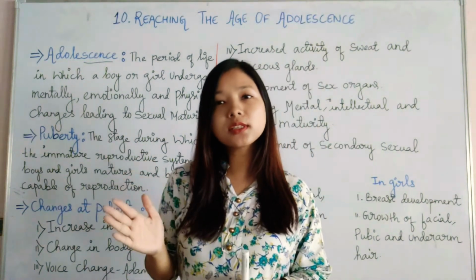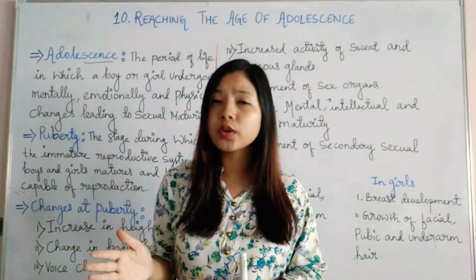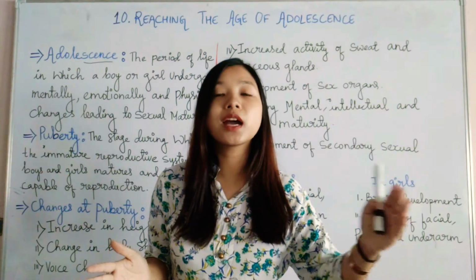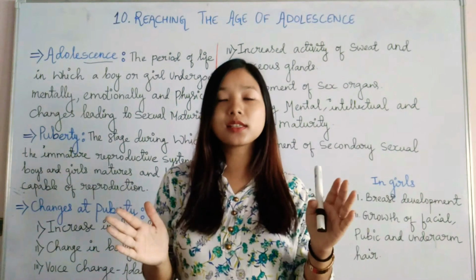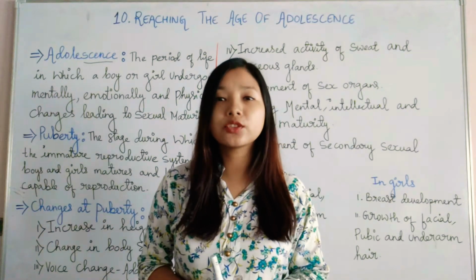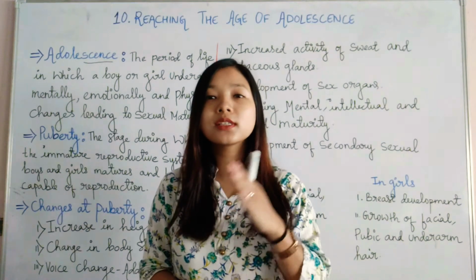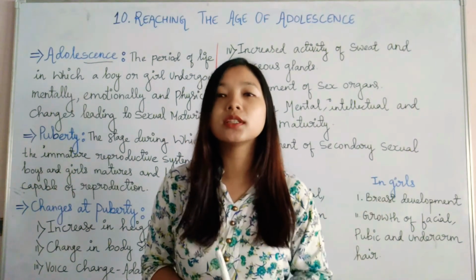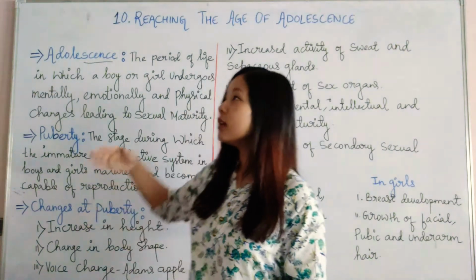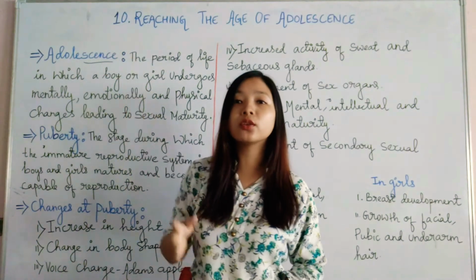This adolescence starts generally from the age of 11 to 12 and lasts up to the age of 18 to 19 years. This period is also known as the teenage years, as usually 13, 14, 15, all these teen years are included in adolescence. They are also called teenagers. And a boy or a girl undergoing adolescence is called an adolescent.